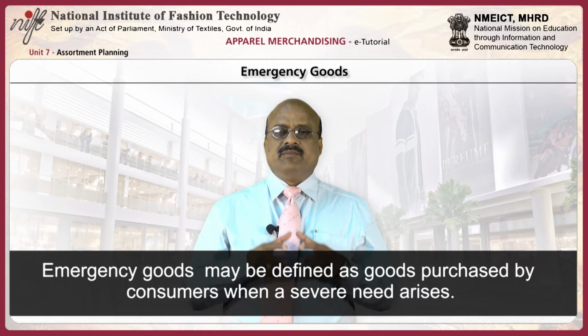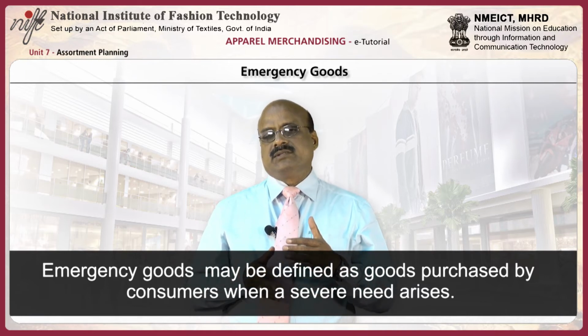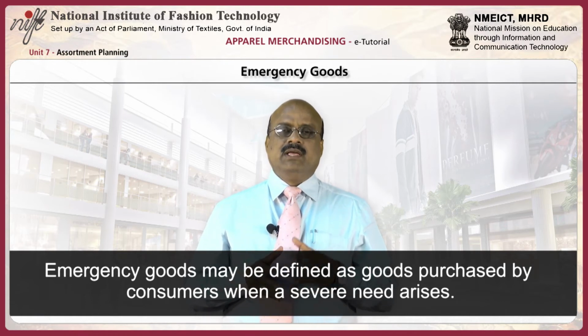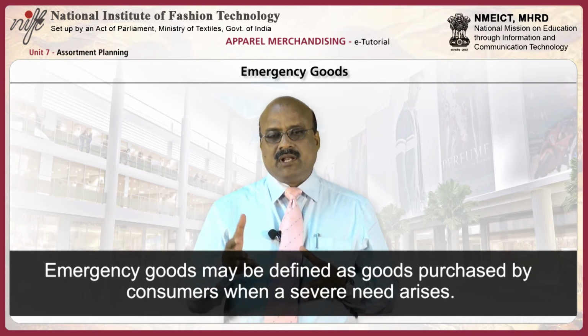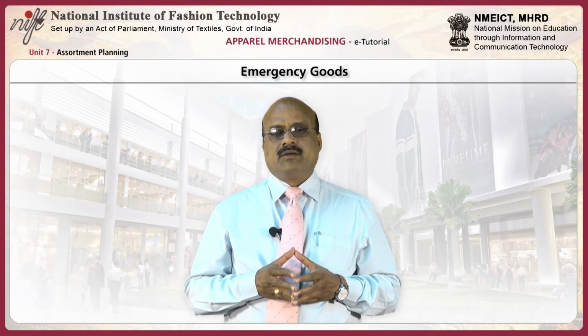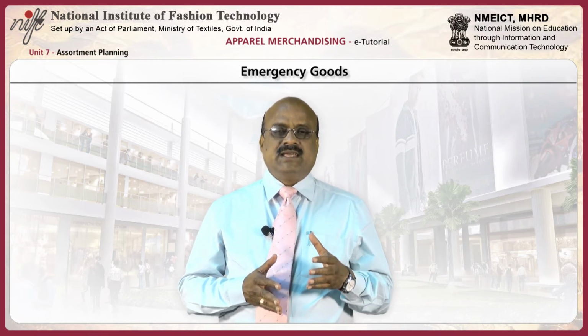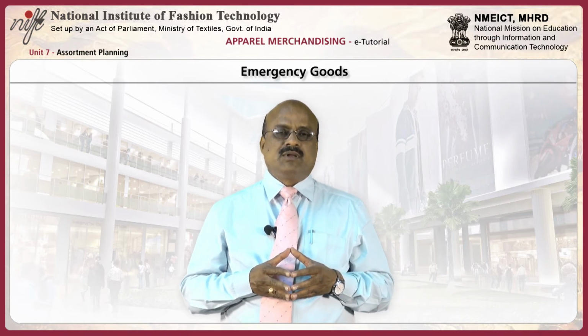Emergency goods may be defined as goods purchased by consumers when a severe need arises. For example, a sudden downpour may cause you to purchase an umbrella from a street vendor, or a home accident may cause you to purchase gauze or adhesive tape from a local pharmacy.